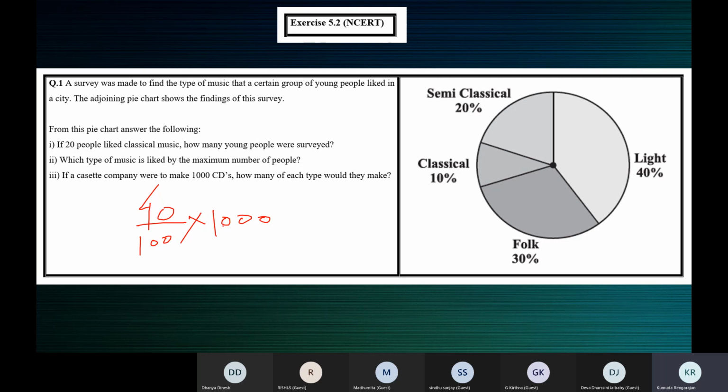We are dividing 1000 by 100 to get for 1%, because 1000 is 100%. Then we are multiplying by 40 to get for 40%. So 40 by 100 into 1000 will give you for light music, 20 by 100 into 1000 for semi-classical, and so on.